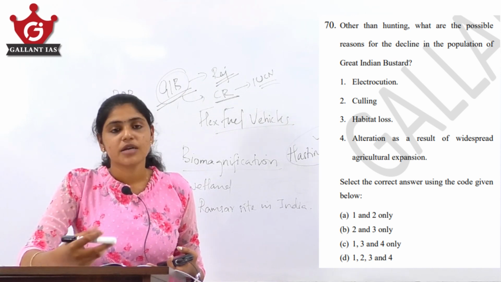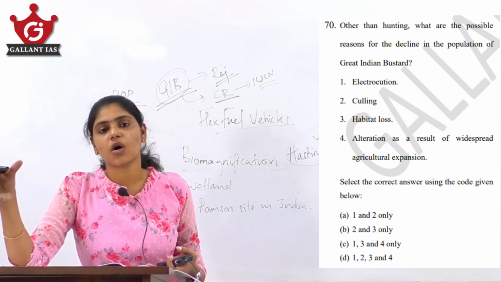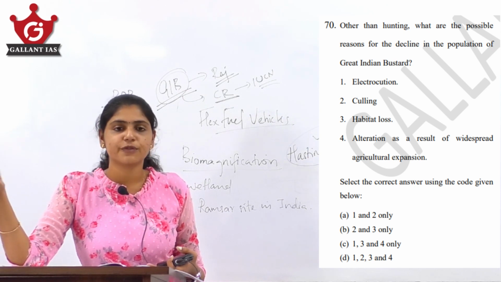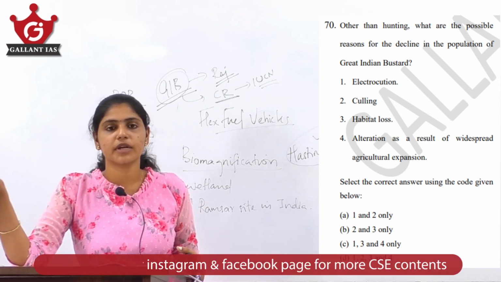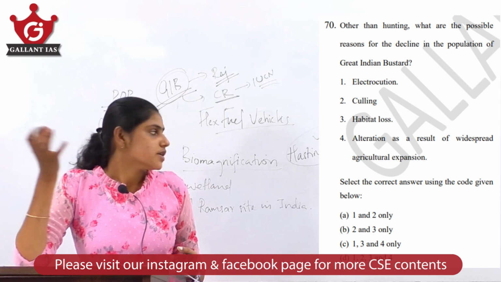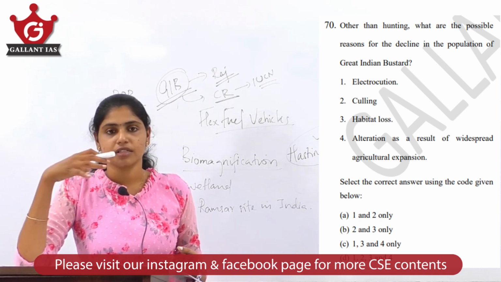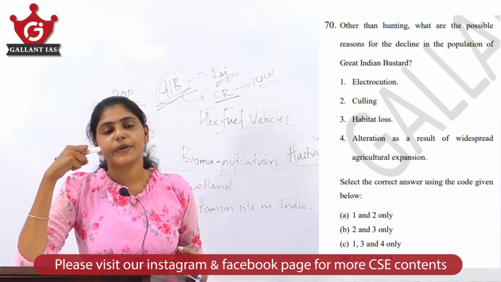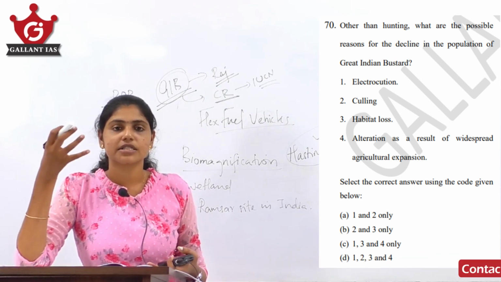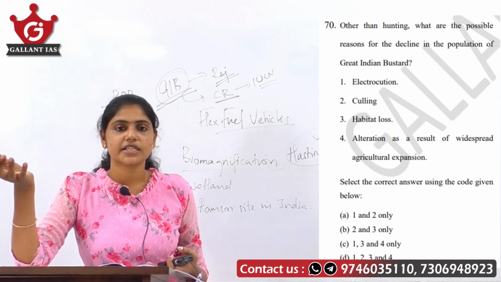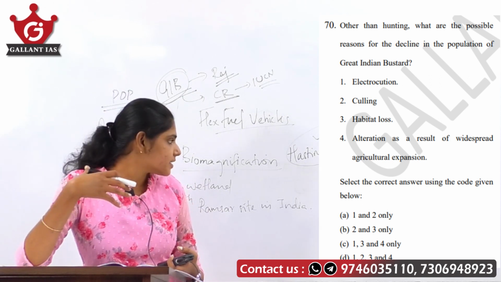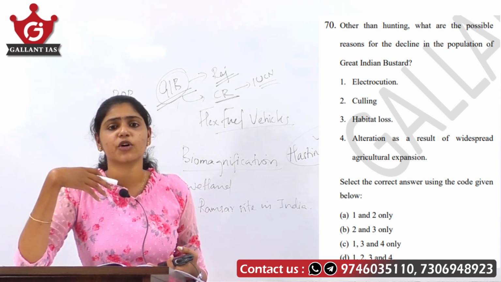So, culling is actually selective slaughter of wild species if they pose some threat to humans or their livelihoods. Here, since Great Indian Bustard is a critically endangered species which is given the highest degree of protection, it cannot be culled.